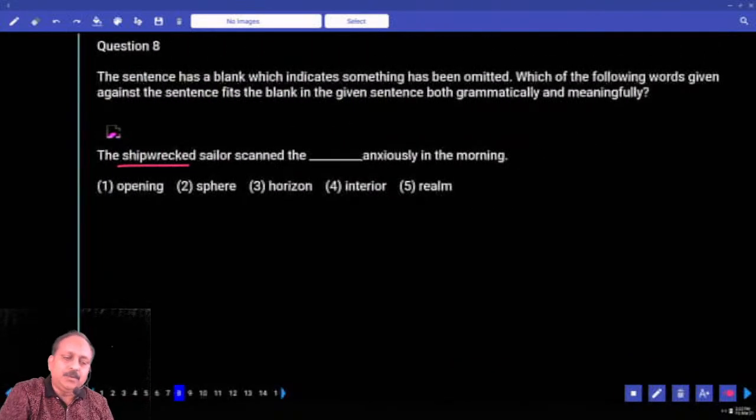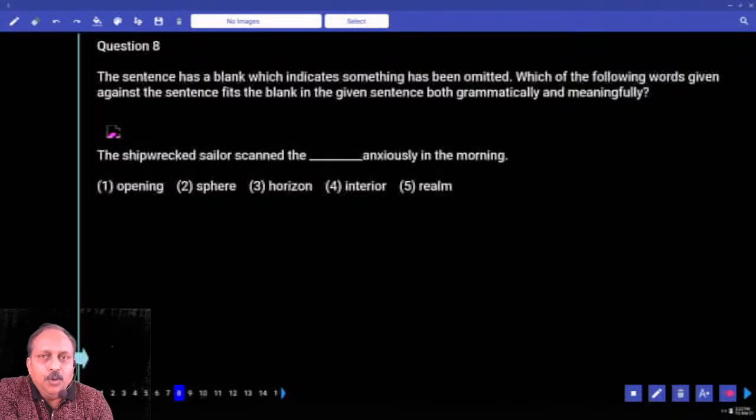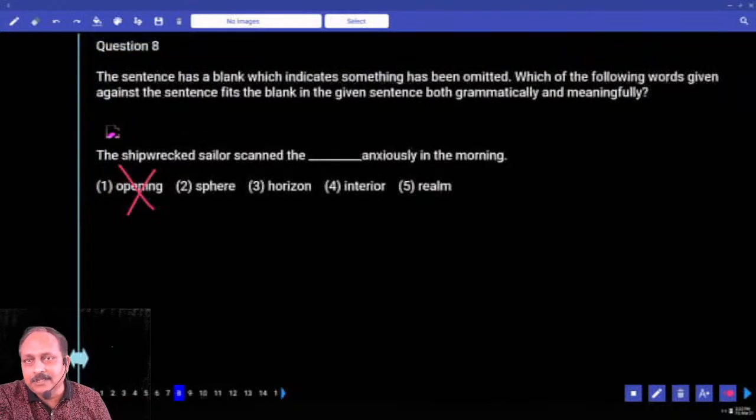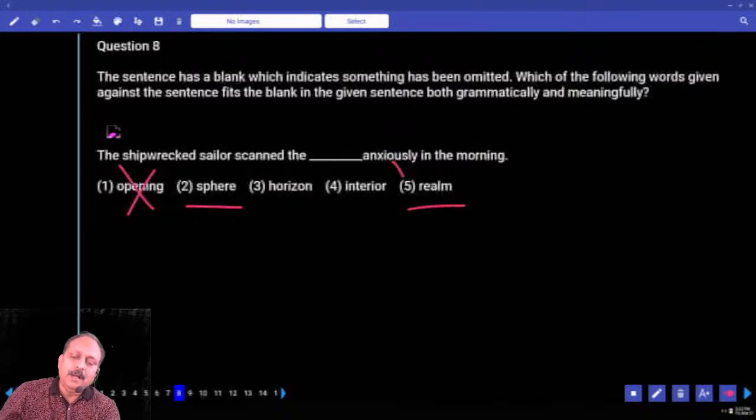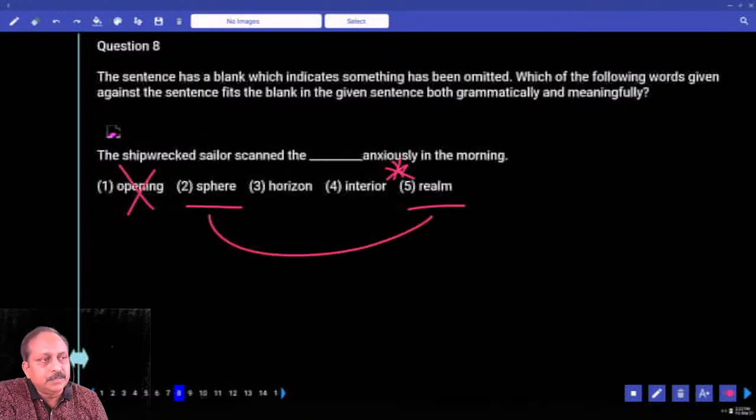So based on that, here we will see the shipwrecked sailor scanned what? You ask the question. Will he scan the opening? Opening of what? Doesn't make any sense whatsoever. Underline the word sphere, and this word is important. How do you pronounce this? I have already told. Realm. Realm. These two are synonyms. Please make a note. Sphere, area, realm. They are synonyms.